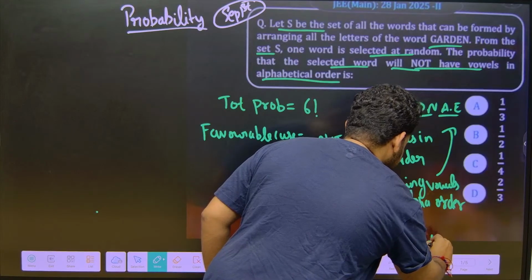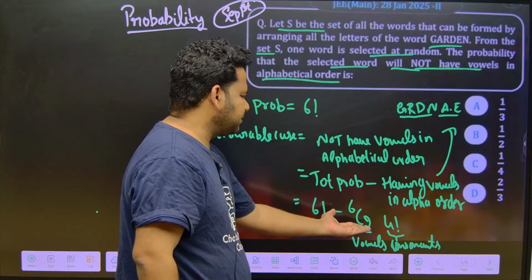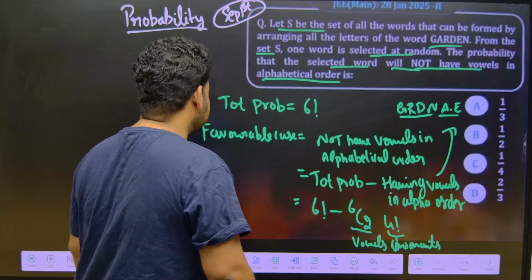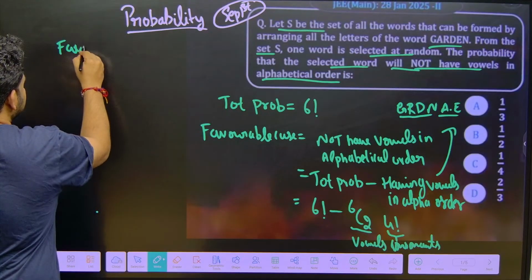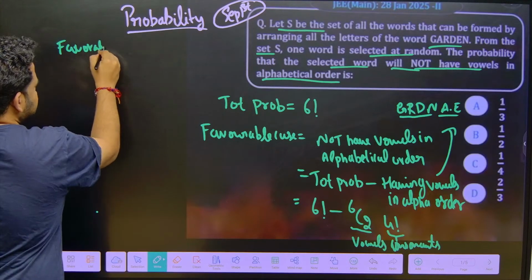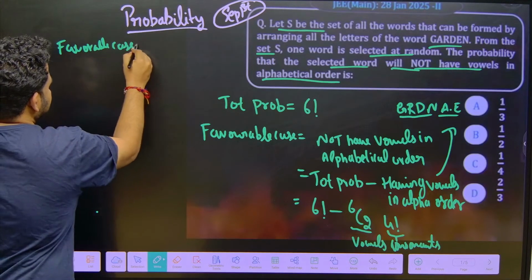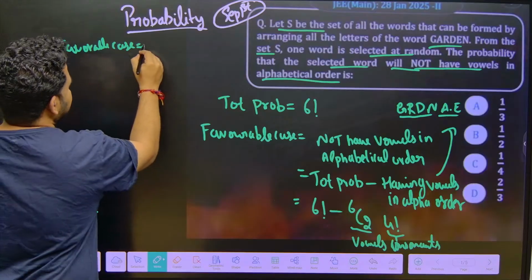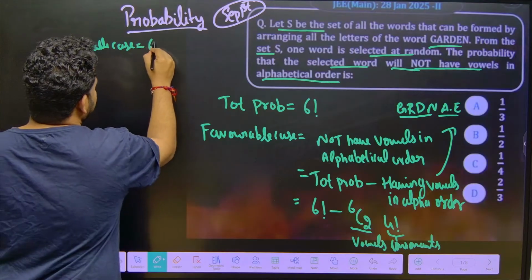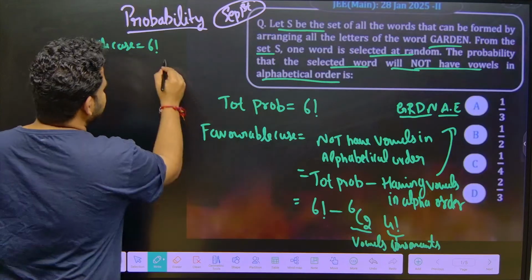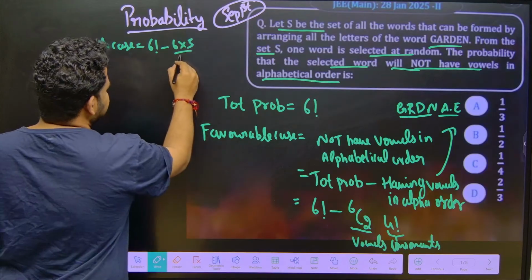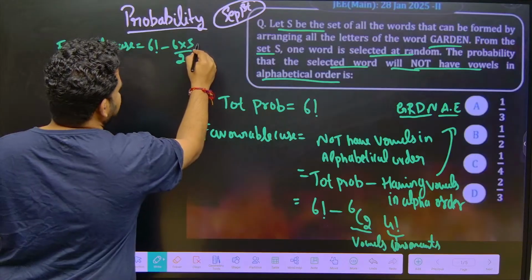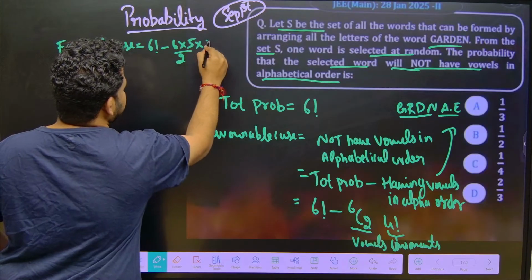Okay, this is for consonants. So this is the favorable case, we got it. Let us find out the favorable case here. Favorable case is equal to 6 factorial minus 6C2, which means 6 into 5 divided by 2 into 4 factorial. Let us write 4 factorial itself.